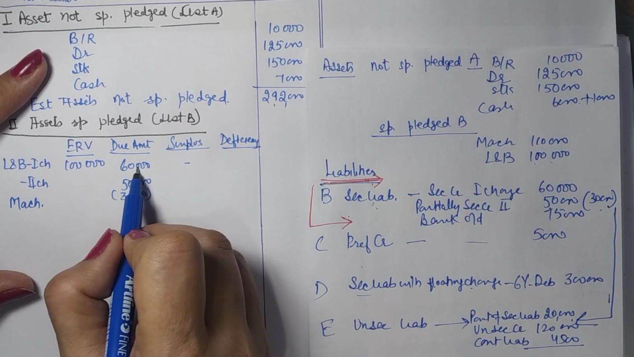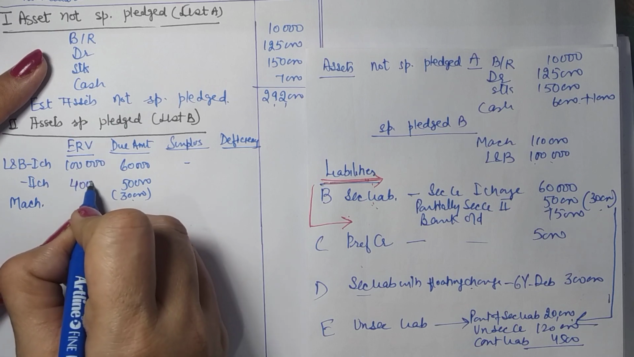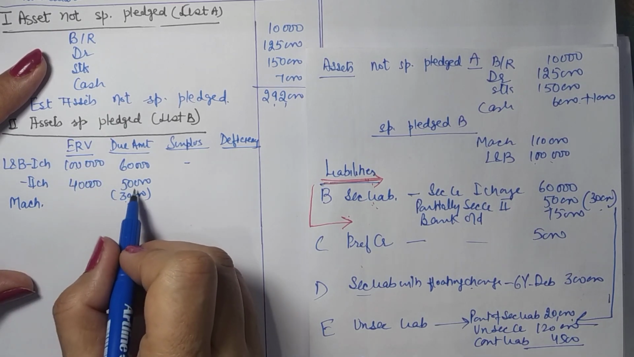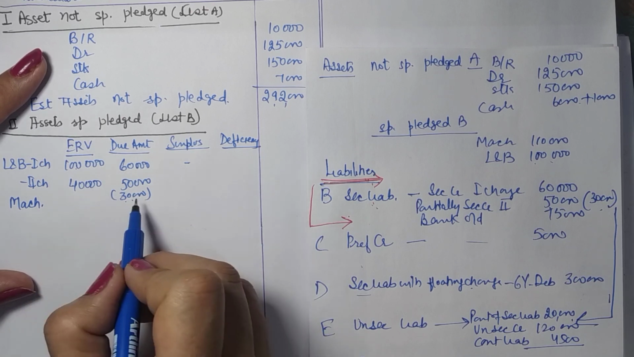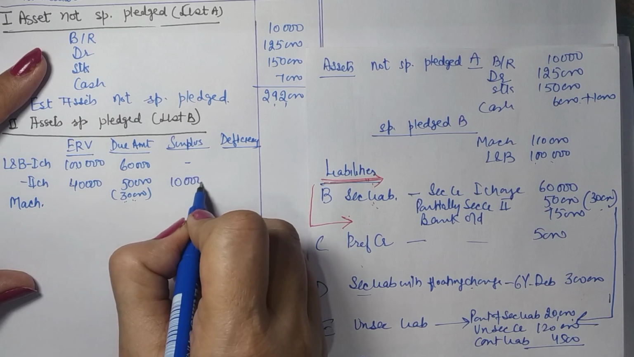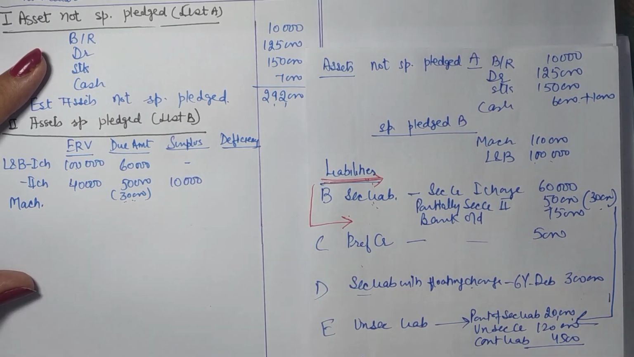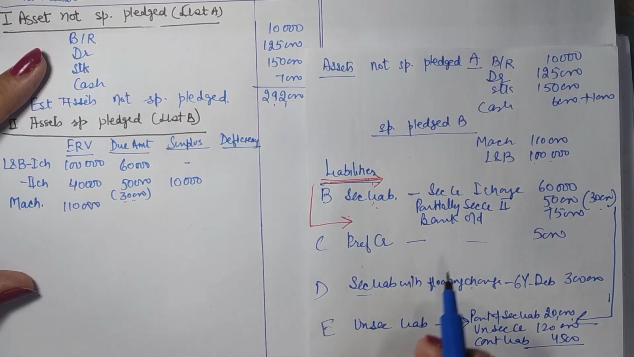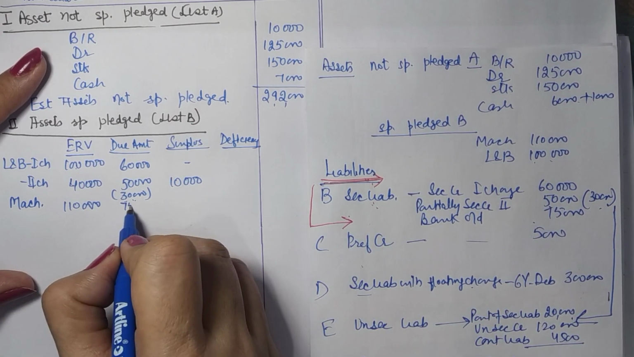So out of 1 lakh, 60 goes here, 40 is available. Now out of 40,000, 30,000 is secured. So even if the liability is 50,000, secured liability is 30. So 30 will be paid, 10 is left as a surplus. For machine, it recovered 1,10,000 and bank overdraft against that is 75,000.